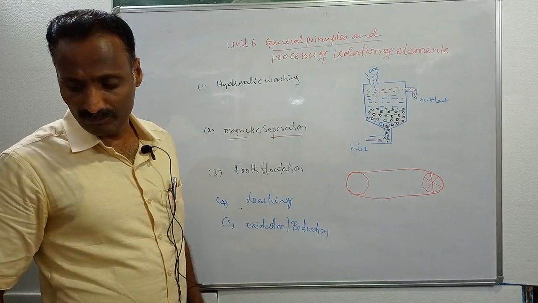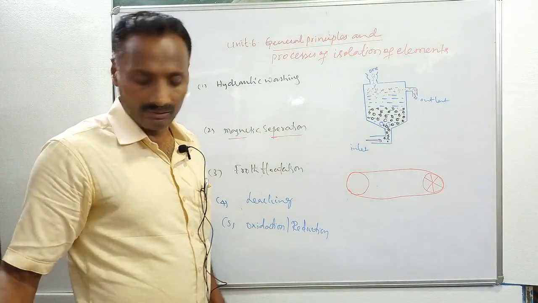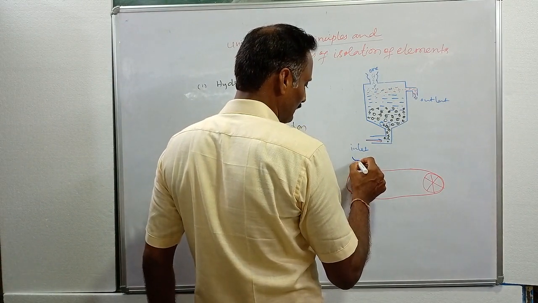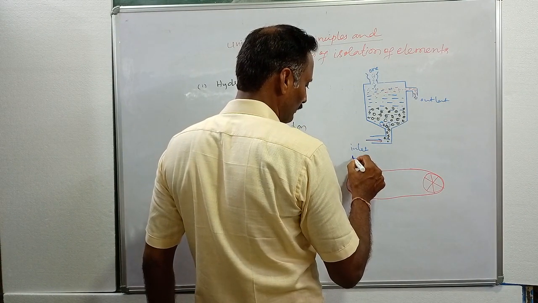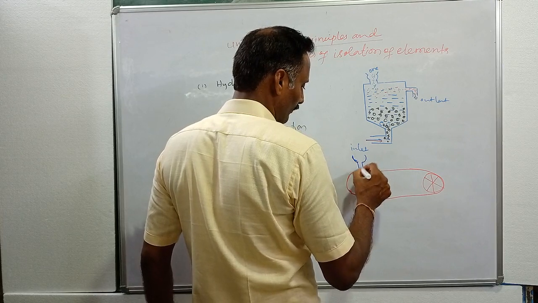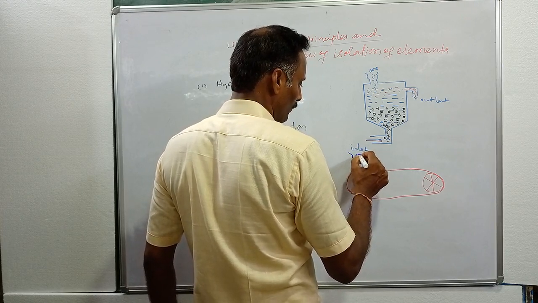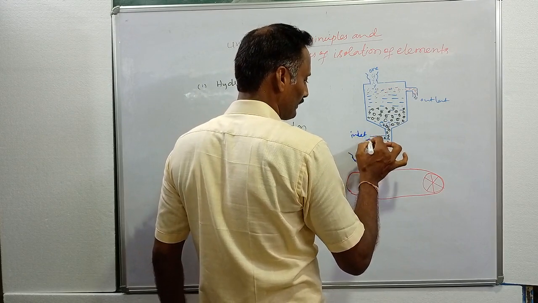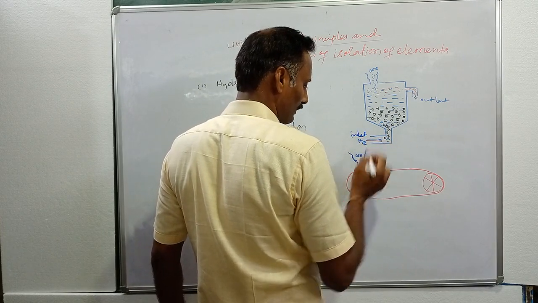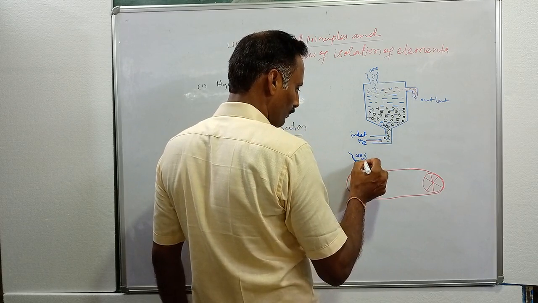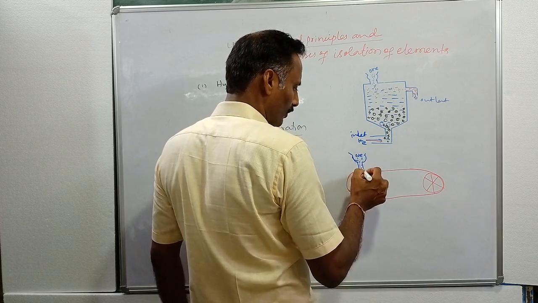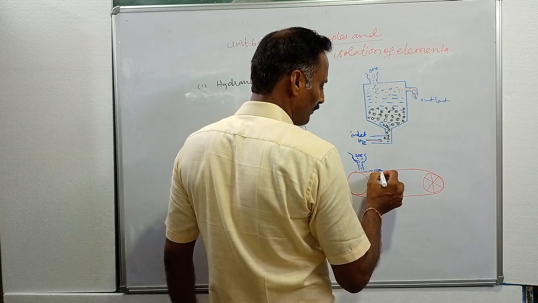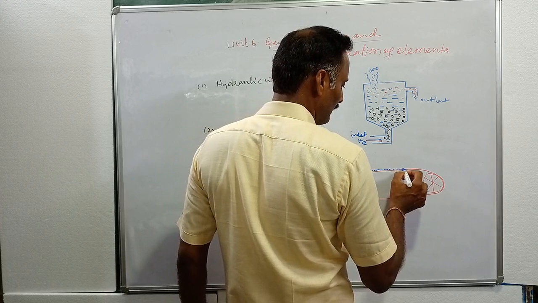On this conveyor belt we are dropping powdered ore particles. This is the inlet for water, in this diagram. And here we are dropping powdered ore particles. When powdered ore particles are dropped on the conveyor belt, the belt carries them